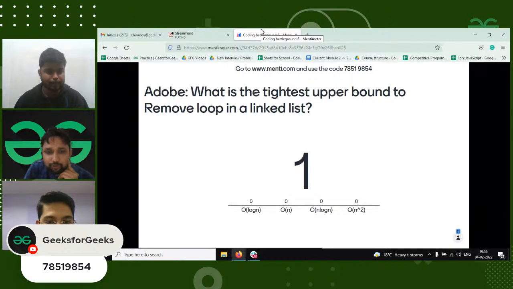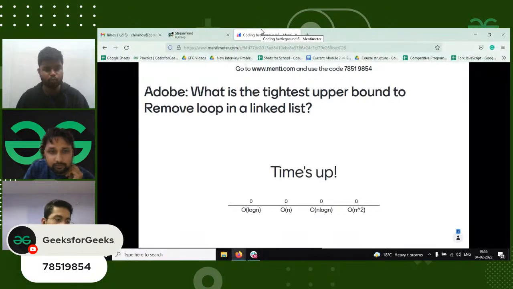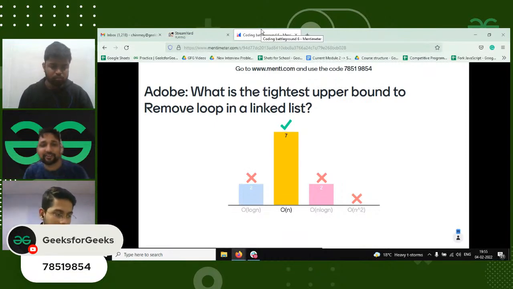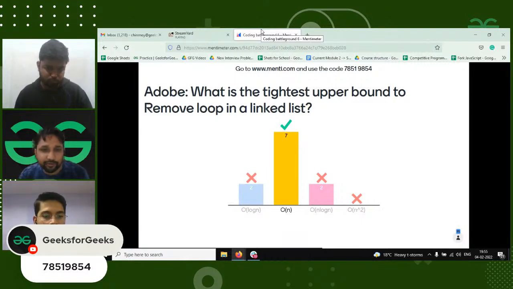So time is almost up. Let's see how many people gave the right answer for this. I think maximum people gave the right answer for this. Well, let's move to the next question. That's nice to see. Let's move to the next question now.